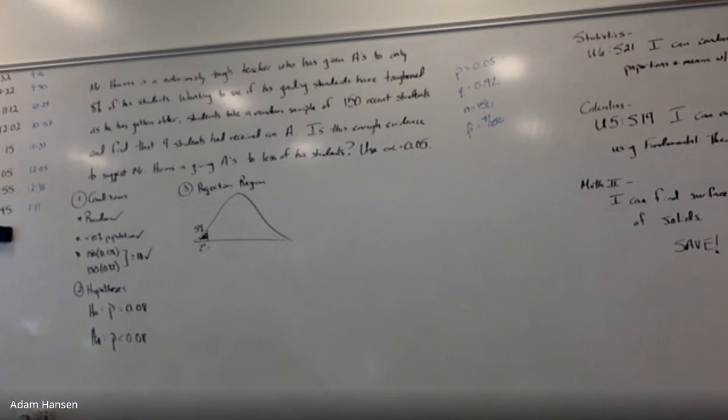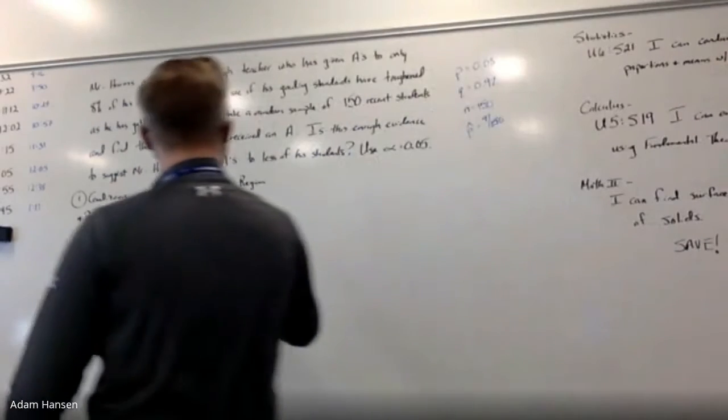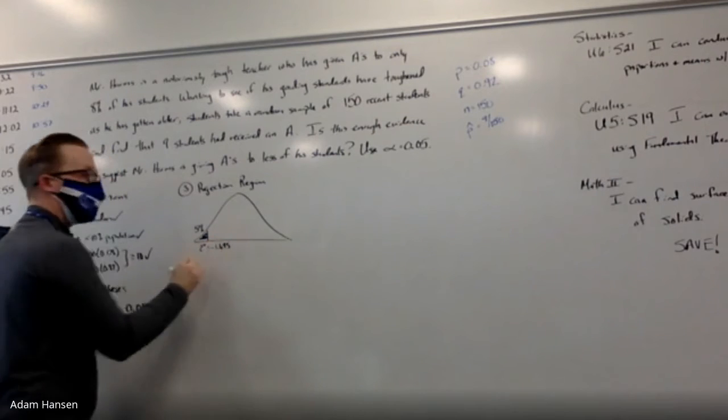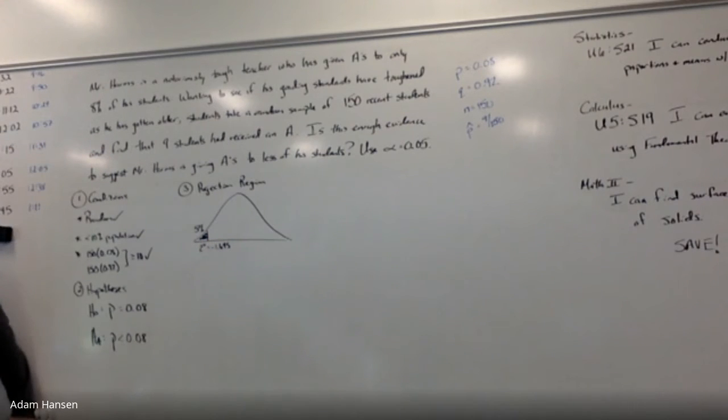Down 1.645, but since it's the left tail, it'd actually be what? Negative 1.645. The 5% error level will be in row 2. The first column is all the one-tailed z-scores, so I see 1.645. Plus or minus 1.645 will cut off 5% in the tail. Since it's the left tail, it will be negative.